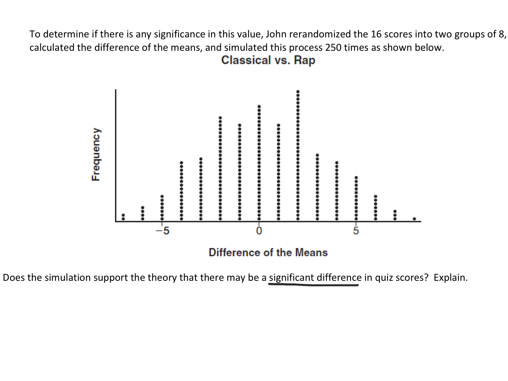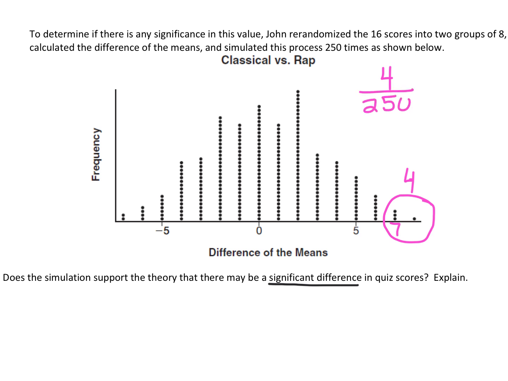Explain. Okay, so what we want to do is if we want to see if there's a significant difference, we want to locate where the difference of 7 is, right? Because that was our difference. So 7, well, if this is 5, this would be 6. 7 is right here. And we want to look at not only that difference, but anything even more extreme, like anything that has an even bigger difference, more than 7. So, I mean, the only one that has a bigger difference than 7 is this one right here, which is 8. So we're going to take a look at these right here. So altogether, if you count up the dots, we have 1, 2, 3, 4. So there's 4 dots.